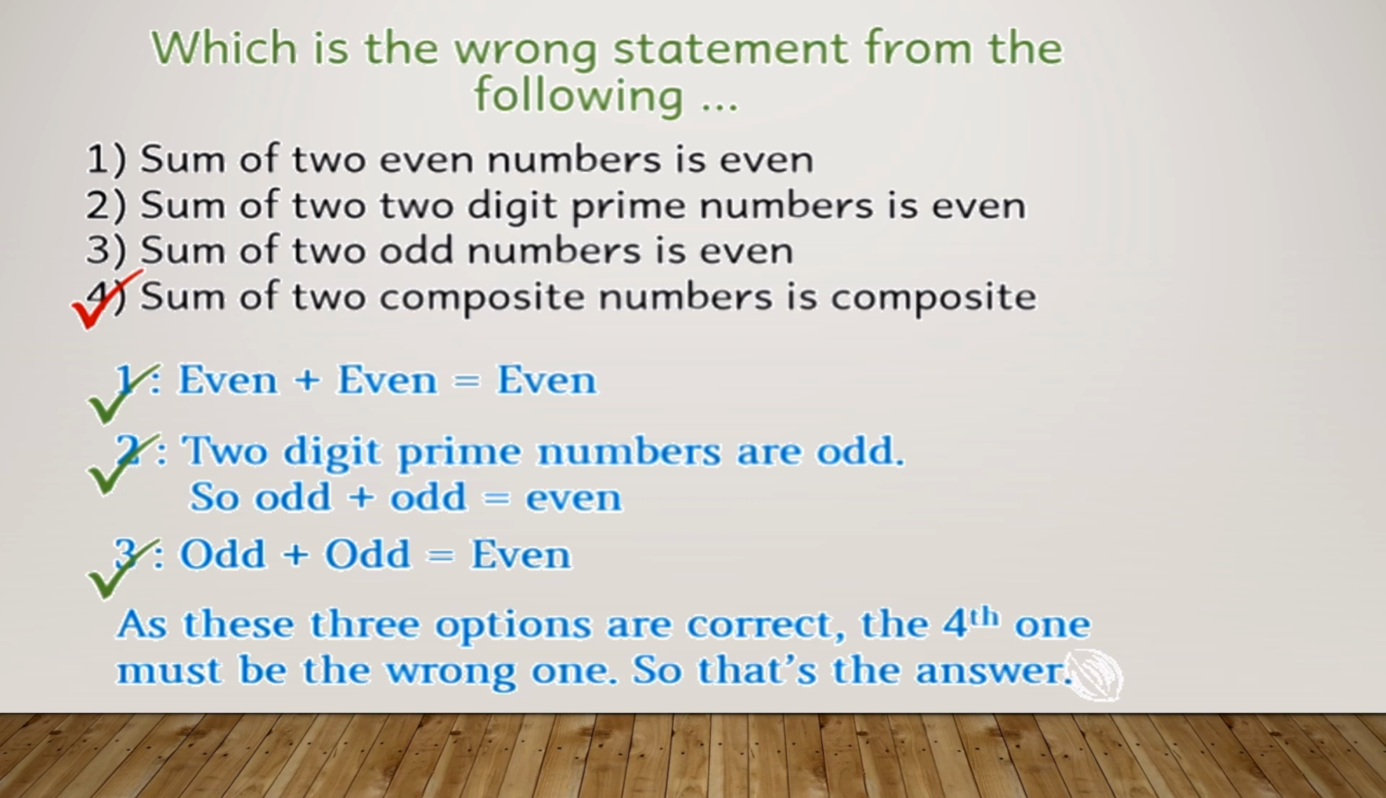You can just take a few examples, take even numbers and add them up. Like if I have 2 plus 4, it gives me 6. If you take bigger numbers also, that will also give you an even number. Same thing goes with two digit prime numbers. If you add them, it will give you an even number only. So these three statements are correct and the wrong one is the fourth one.